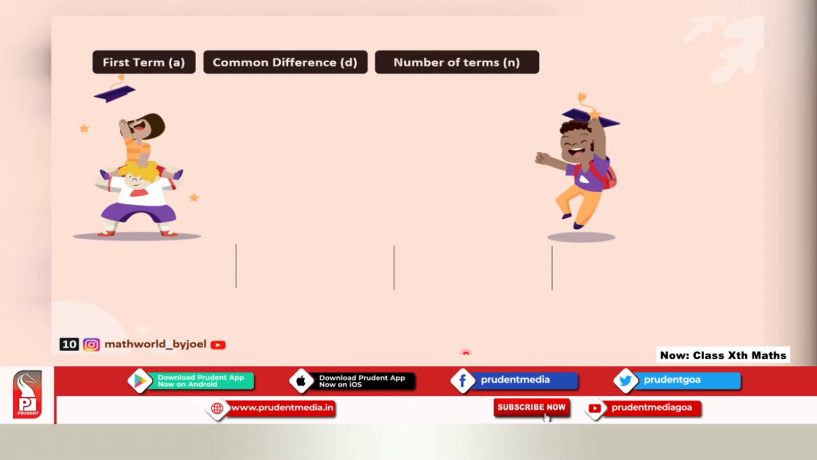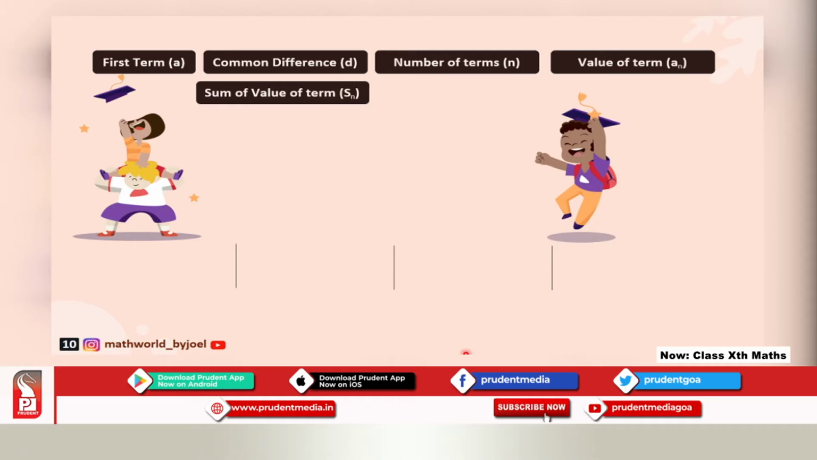Number of terms: how many terms are there in that entire sequence or progression is what we call n. Value of the term: whenever I turn a card, the number on it will be an. Sum of values of all terms is Sn. Say I have 10 cards placed, and I turn all 10 cards. Whatever numbers are on those cards, I add them all together. That is nothing but Sn, the sum of values of all the terms.